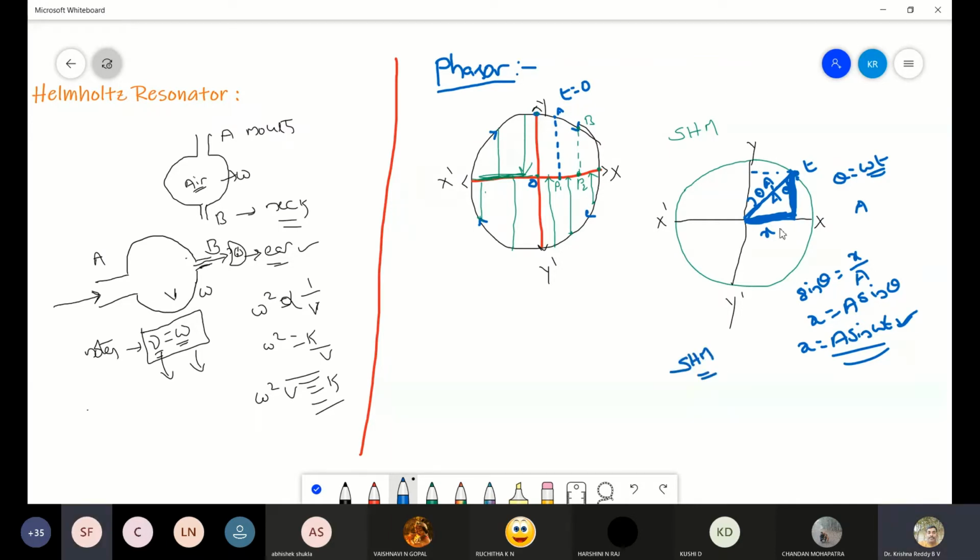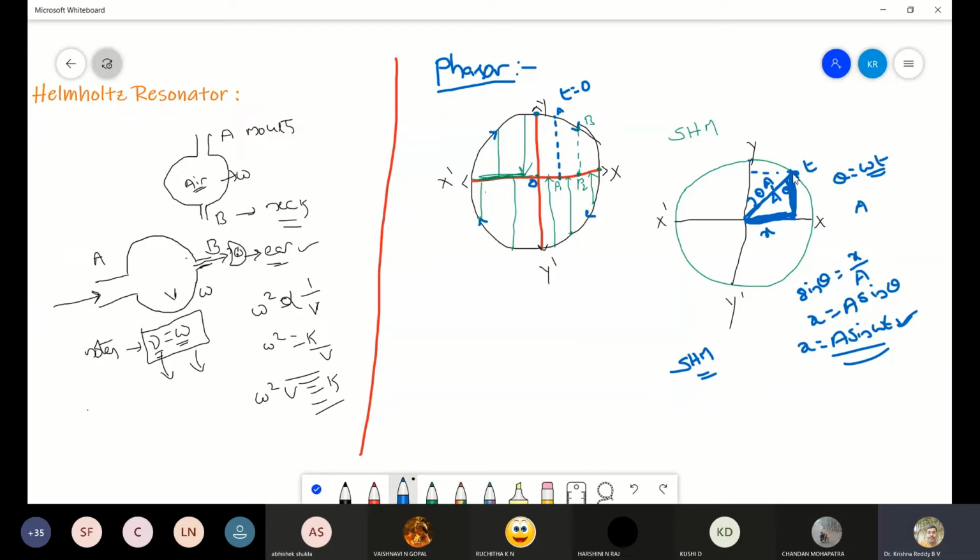Uniform circular motion of a particle represents simple harmonic motion. Here, when t equals 0, this is the position of the particle. When t equals t, this is the position of the particle where I have put the arrow mark.